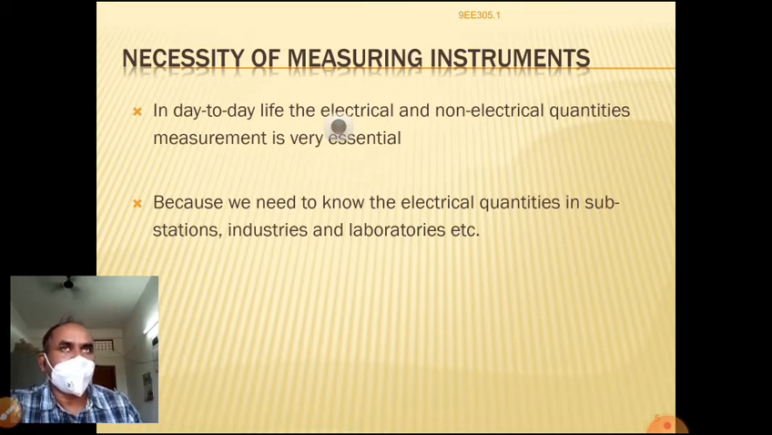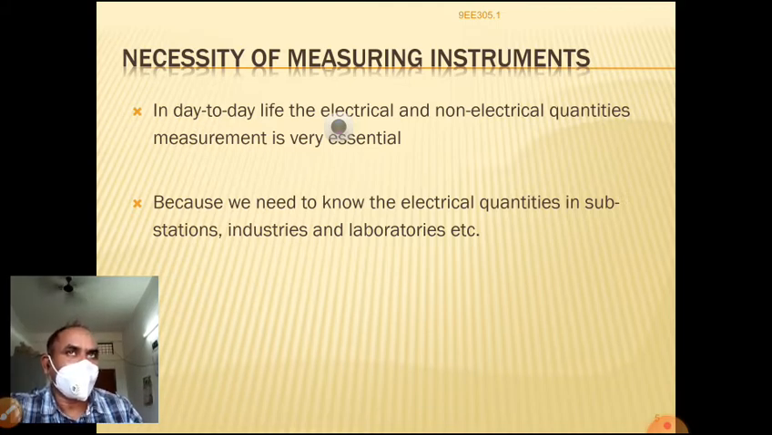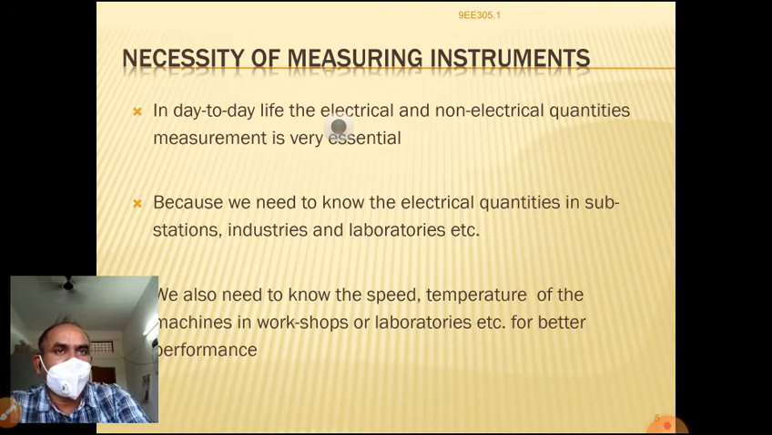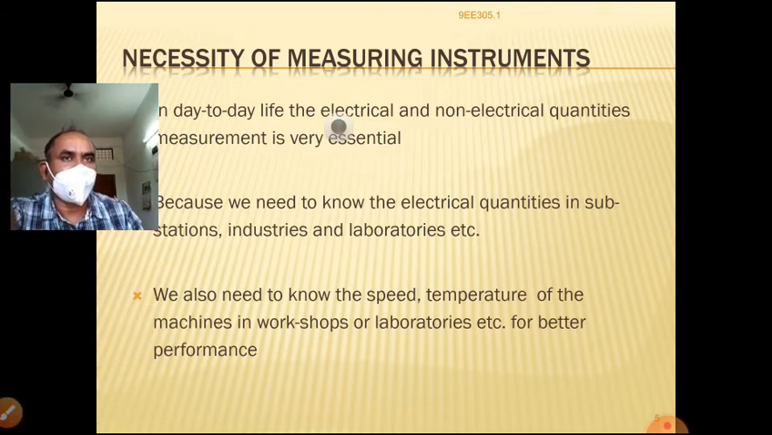How many units come from the source, how many units are given to the consumers, and how many units are wasted as I-square R losses? That can be measured by using kWh energy meters at different points in substations. Industries also measure parameters like air pressure and temperature, and laboratories also make different measurements. We also need to know the speed and temperature of machines in workshops or laboratories for better performance. So these are the needs for knowing the values.